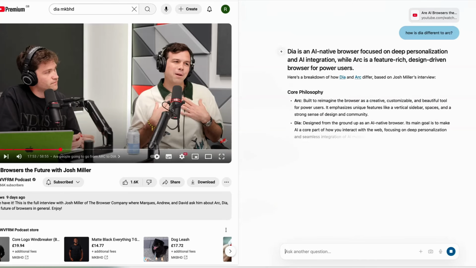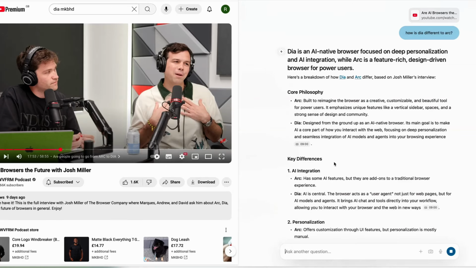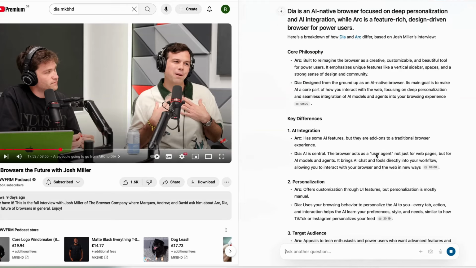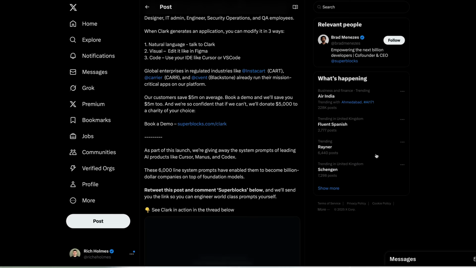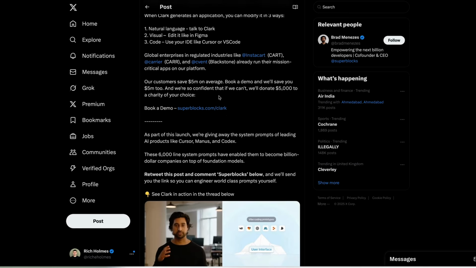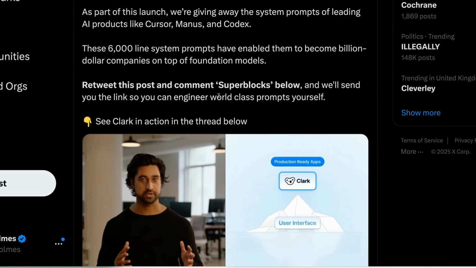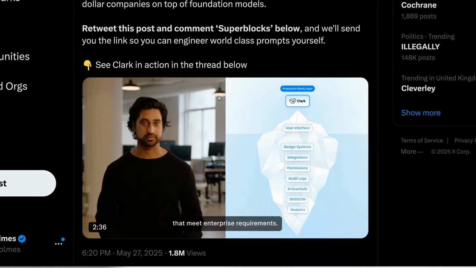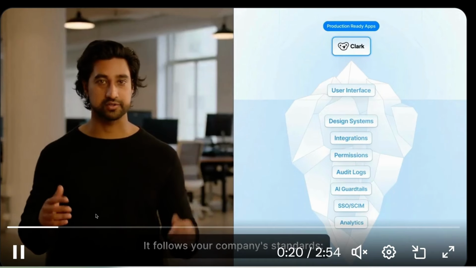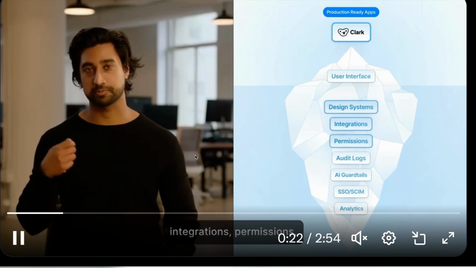And continuing the theme of agentic capabilities, AI startup Superblocks has confirmed an additional $60 million in funding. And as part of this announcement, they revealed an intriguing new AI engine tool called Clark. Clark is designed for product teams to build internal apps quickly, and users can simply describe the type of internal app that they want to build, and then Clark will handle the rest.